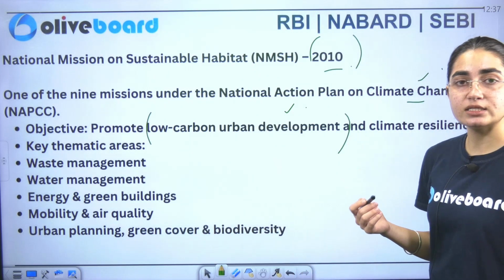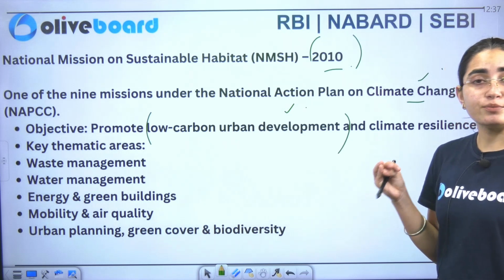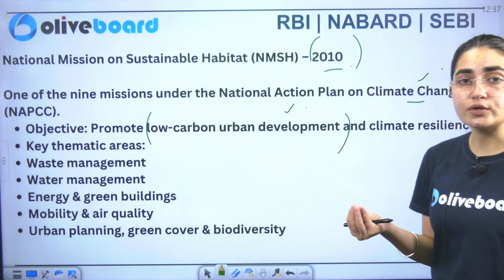Now key thematic areas include your waste management, and proper utilization of resources like water.